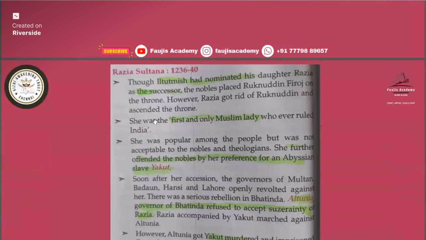Then next was Razia Sultan. Though Iltutmish had nominated his daughter Razia as his successor, the nobles placed Ruknuddin Firoz on the throne. You can see that all those places were taken by the nobles of the Chahalgani. So they declared Ruknuddin Firoz on the throne instead of Razia Sultan. However, Razia got rid of Ruknuddin and ascended the throne. She was the first and only Muslim lady who ever ruled in India. Only Muslim lady, if you include Mughal rulers also. So the only Muslim lady was Razia.